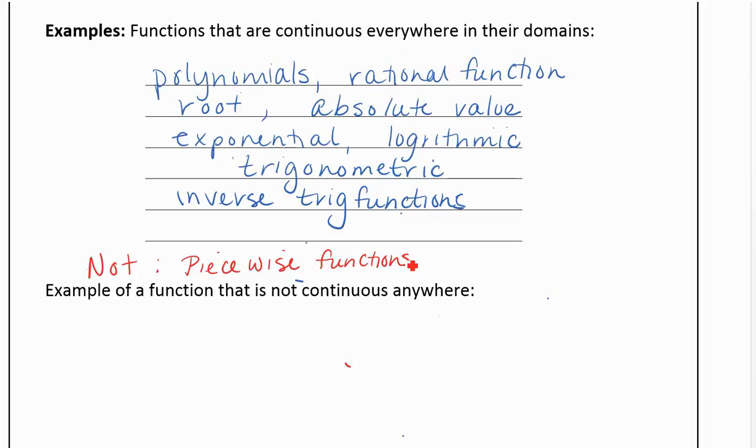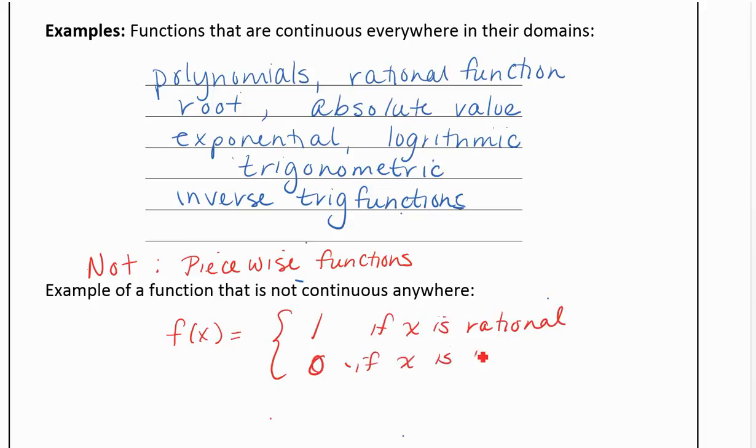But an example of a really crazy function that's not continuous everywhere, we can define this, we'll call it f of x. It's going to be a piecewise function where it's 1 if x is rational and 0 if x is irrational.